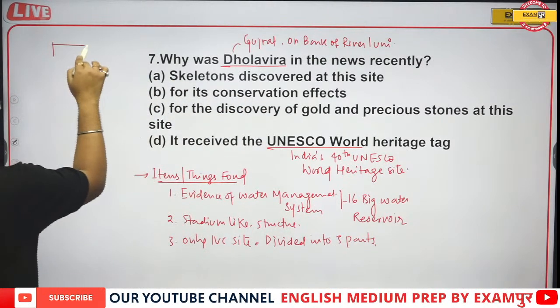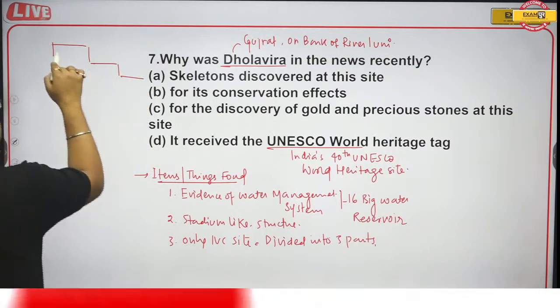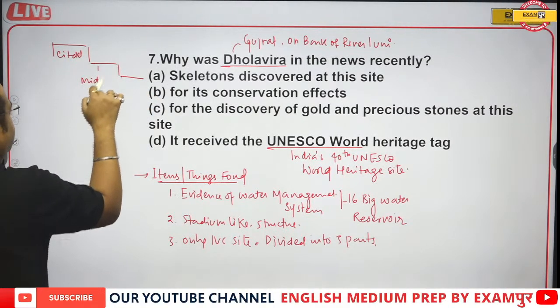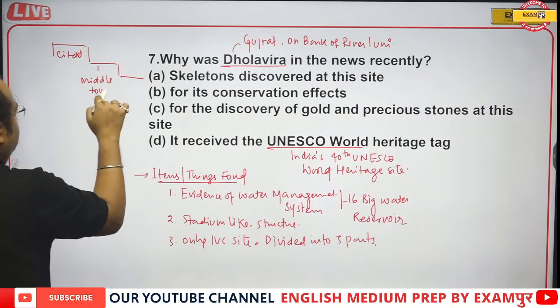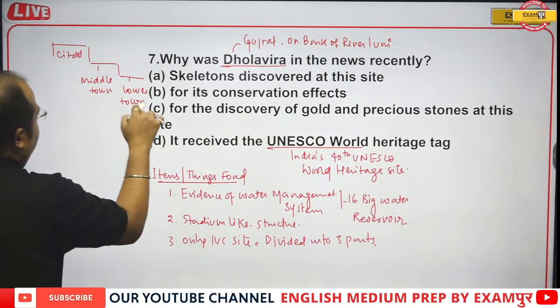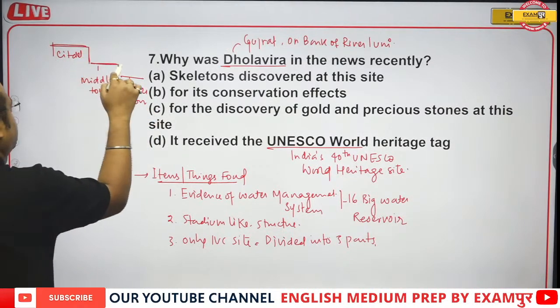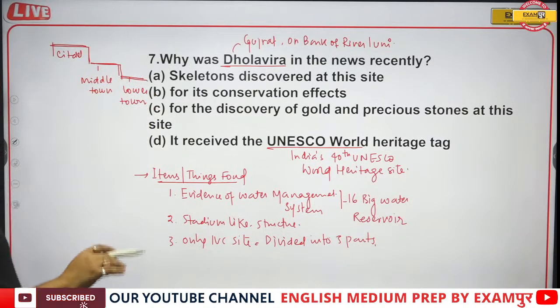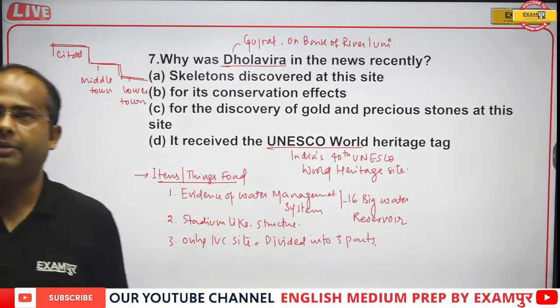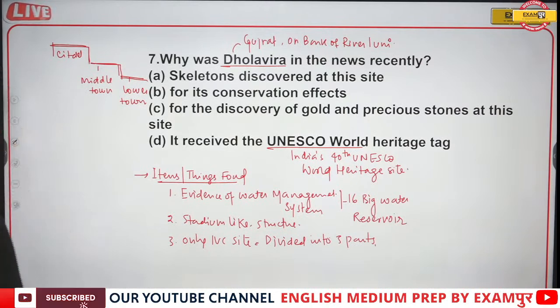So this is like this: Citadel, Middle Town, and Lower Town. Citadel, Middle Town, and Lower Town. So this is the only site of Indus Valley which has been divided into three parts. This is one very important point, guys.